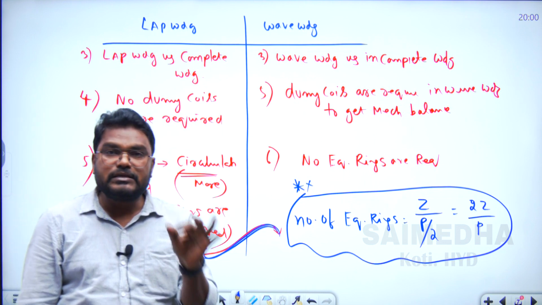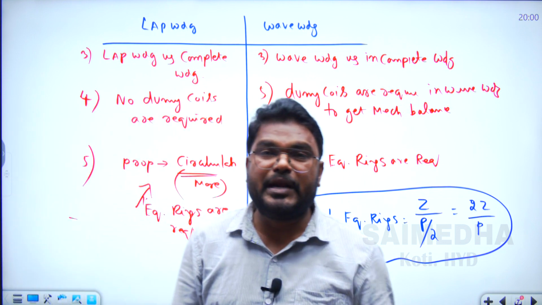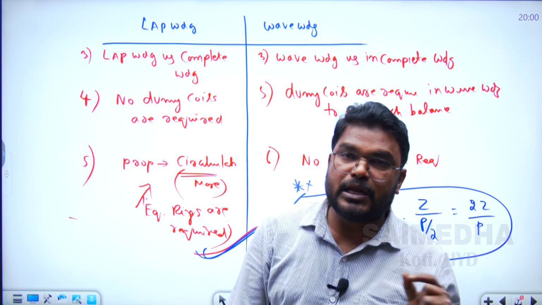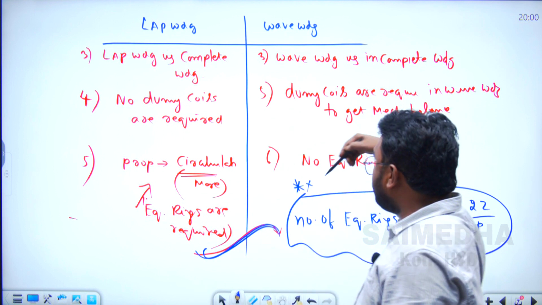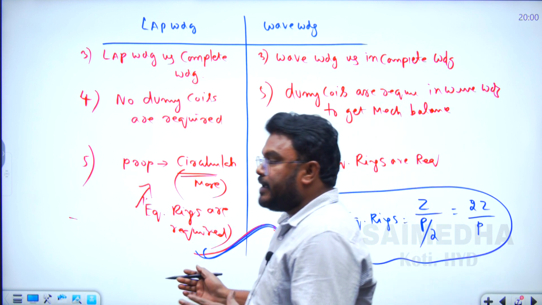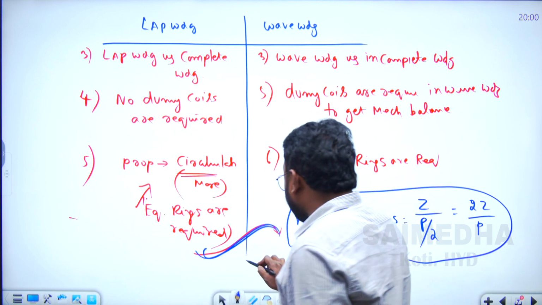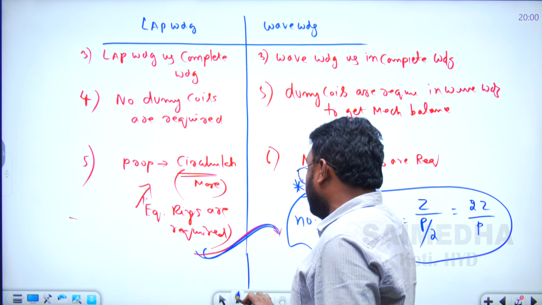The equalizer rings are used in the lap winding to minimize the circulating currents, and dummy coils are used in the wave winding to get the mechanical balance.